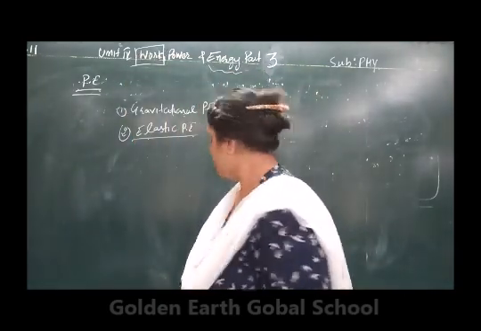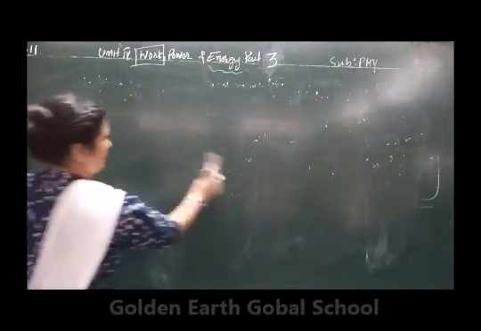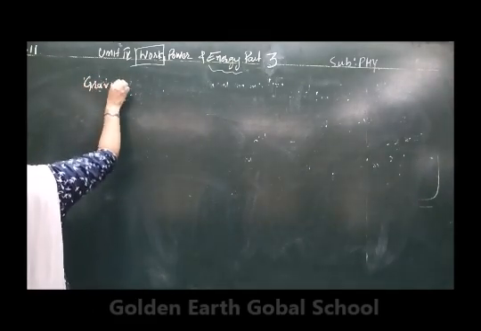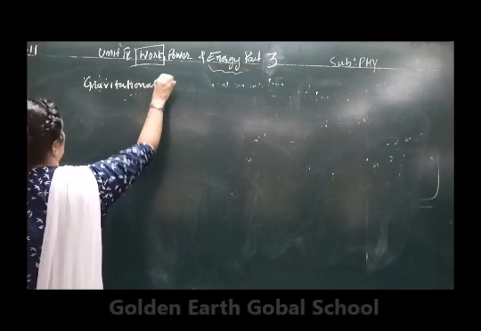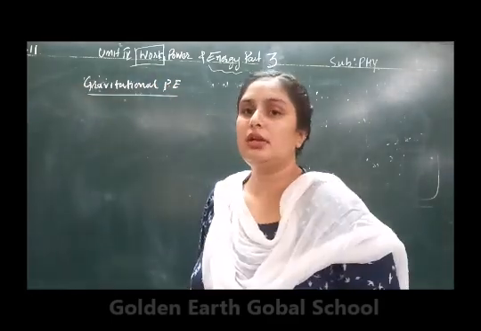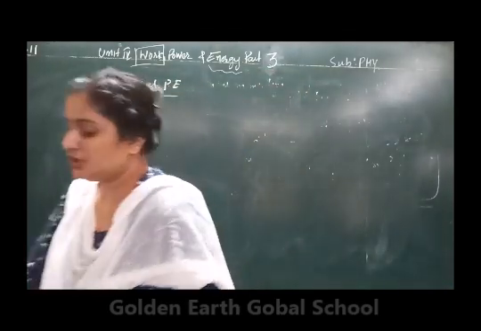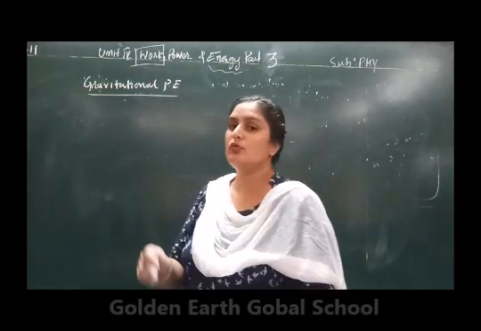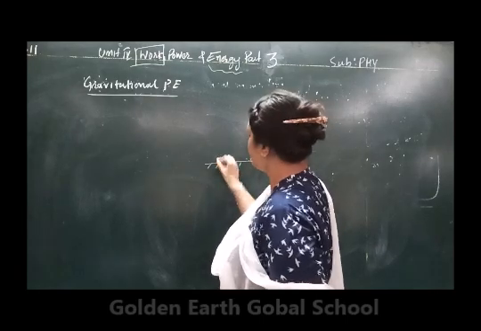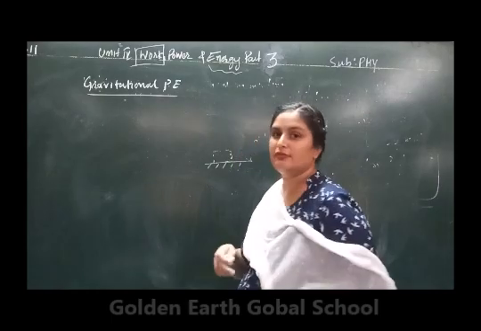Now firstly we are going to discuss the gravitational potential energy. Whenever you calculate the gravitational potential energy, you are going to move to a particular height. Let us suppose this is the surface of the earth. The dotted lines are showing the initial position of the block.